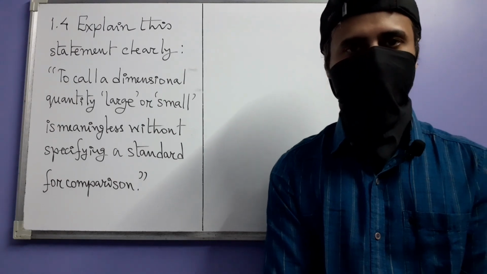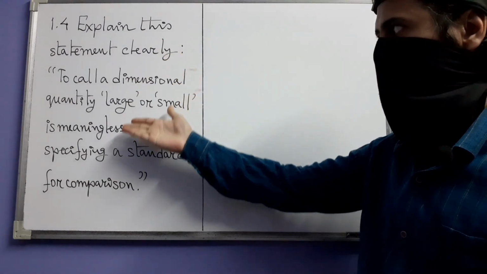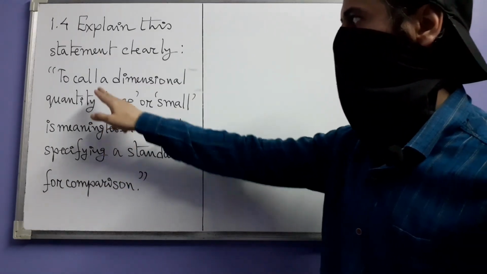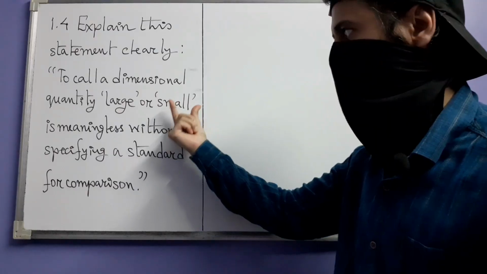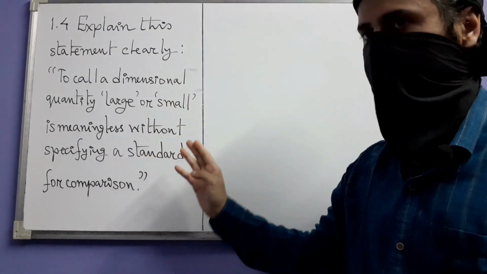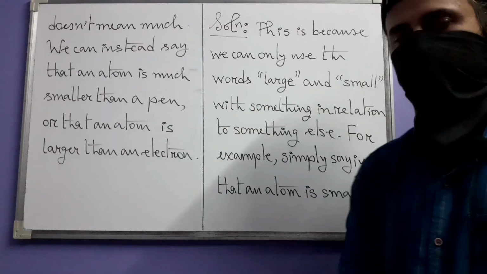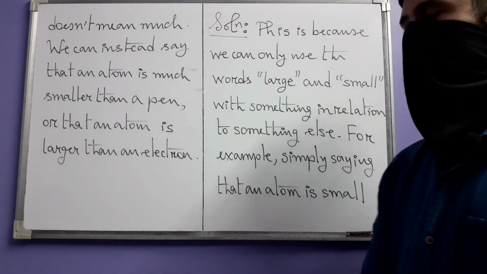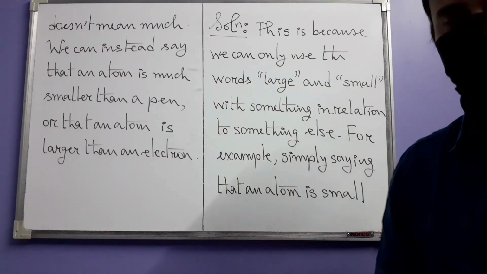Next, the fourth one. Explain the following statement clearly. To call a dimensional quantity large or small is meaningless without specifying a standard for comparison. And the reason for that statement is clear, and we write that reason here.